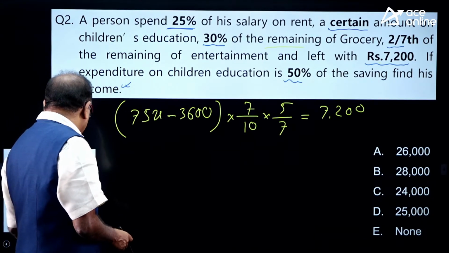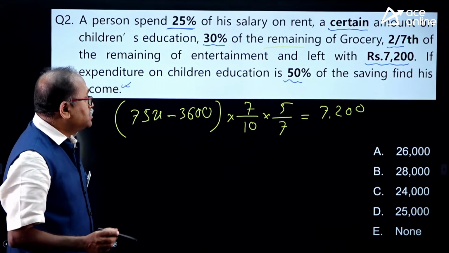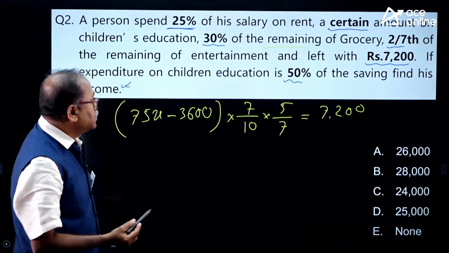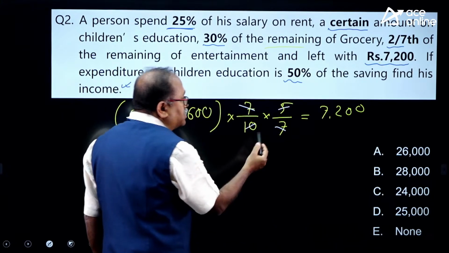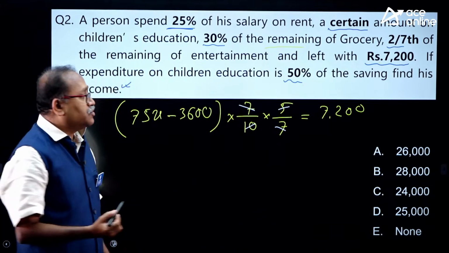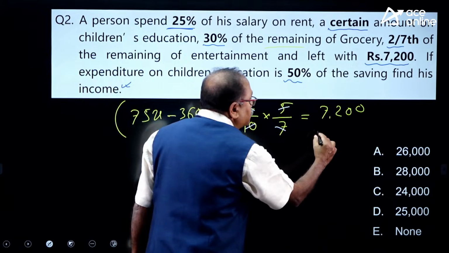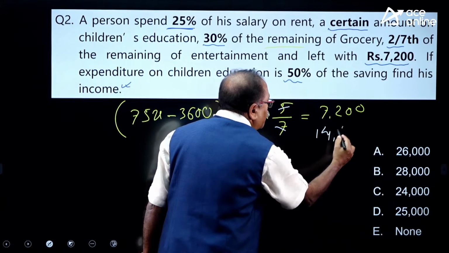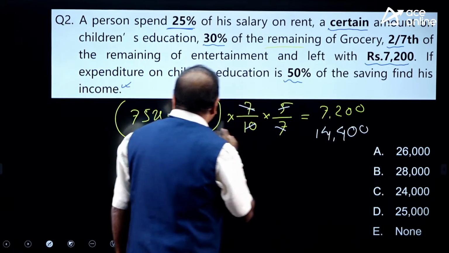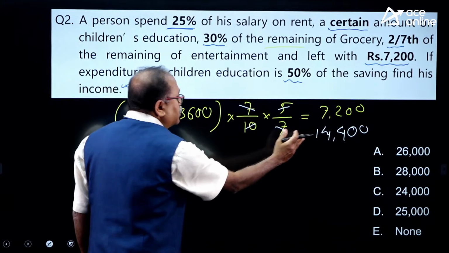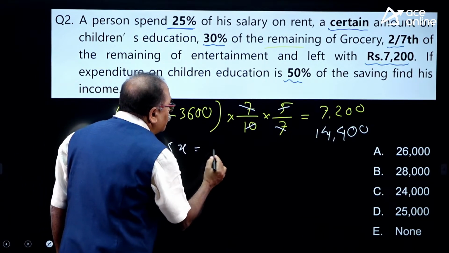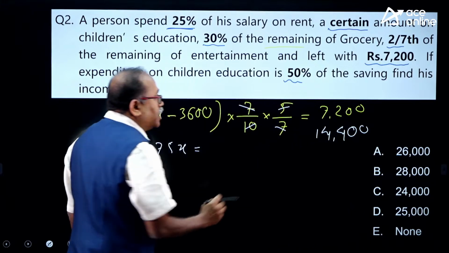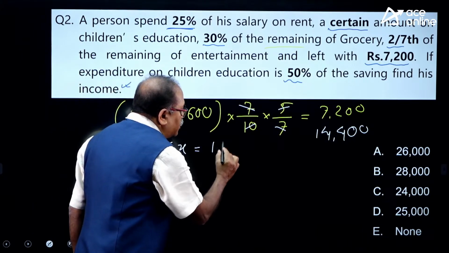Don't worry about that. Now when I cancel this, I notice that this 7 and 7 get cancelled, and this gets cancelled over here. 7,200 into 2 comes to 14,400. When you take this value to the other side, 75x is equal to this amount added over there, and you get 18,000.